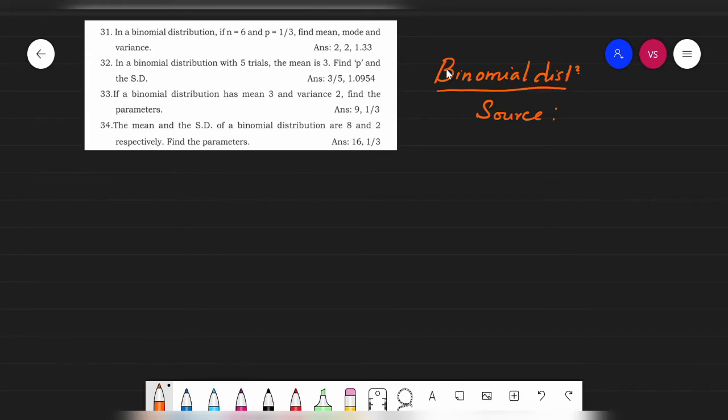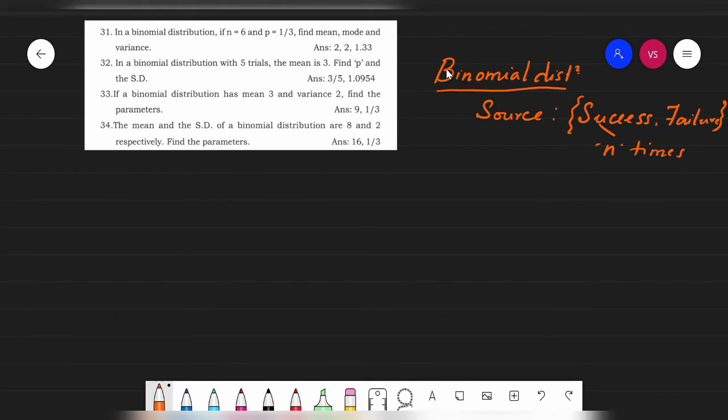The source is all about an experiment of success or a failure, an experiment which has two outcomes, that is success or a failure. If this experiment is repeated n number of times, that is a finite number of times, then we can call this a binomial experiment. And from this experiment, we get the values of the binomial distribution.